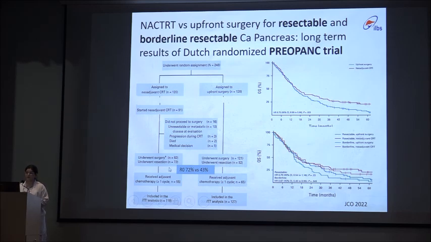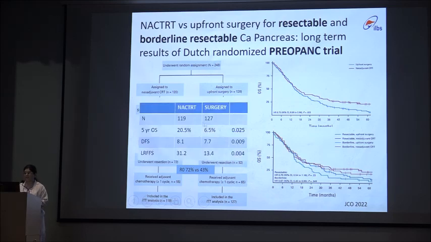Whereas in post-op histopathology-proven CA pancreas patients, they found that the R0 resection is 72% in the neoadjuvant CT-RT arm as compared to 43% in patients who were assigned to upfront surgery. The 5-year overall survival in the two groups is 20.5% versus 6.5%, which was statistically significant, and similarly for the disease-free survival and loco-regional failure-free survival.